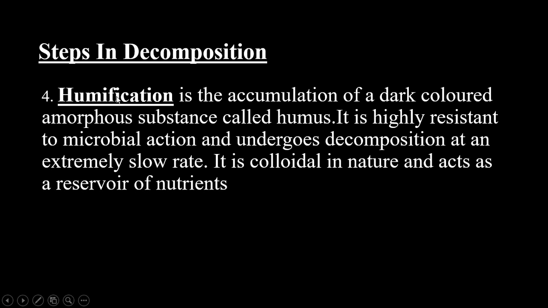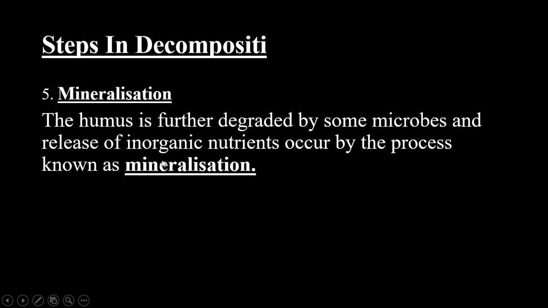So humification takes place in soil, in which humus is formed, and it is highly resistant to microbial action, and it undergoes decomposition at a very slow rate, and it is a reservoir of nutrients. And the last step is mineralization, which again takes place in the soil, in which the humus formed by humification is further degraded by some microbes and releases inorganic nutrients by the process called mineralization.